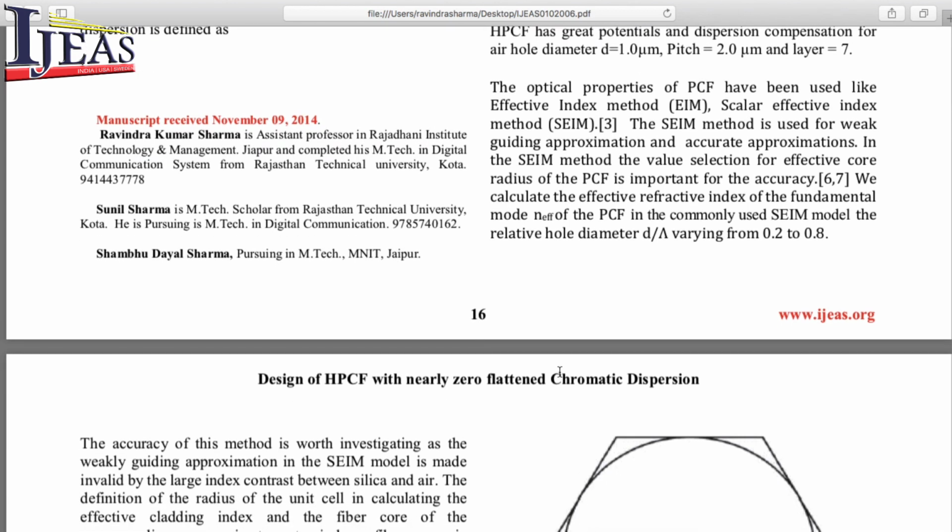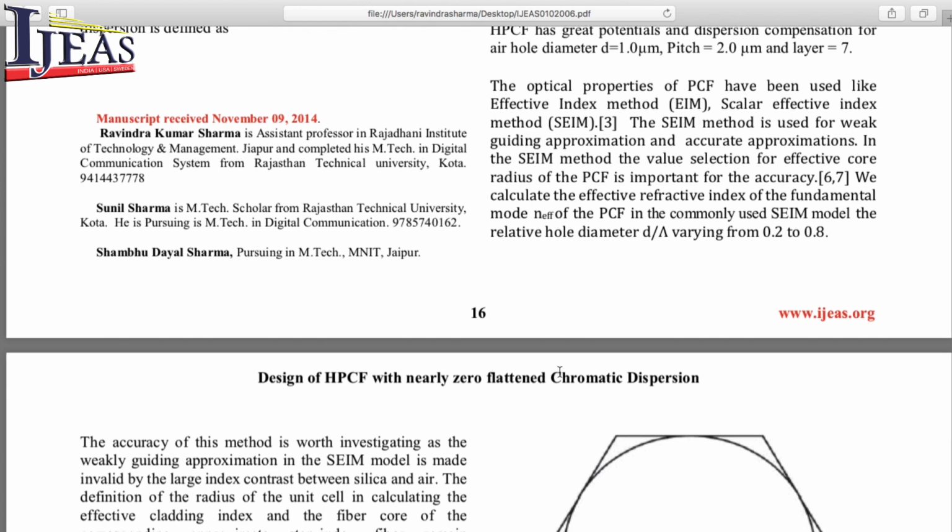The optical properties of PCF have been studied using methods like the effective index method, meaning EIM, and the scalar effective index method. The SEIM method is used for weak guiding approximation and accurate approximation.